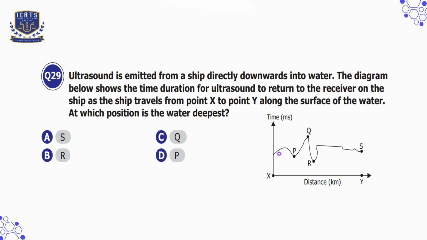So the deepest water is where the ultrasound wave takes the longest time to return. This happens because the wave has to travel farther down and back up. From the graph, point Q has the highest time value, meaning the ultrasound wave took the longest to return. This means Q is where the water is deepest. So we'll choose option C here.